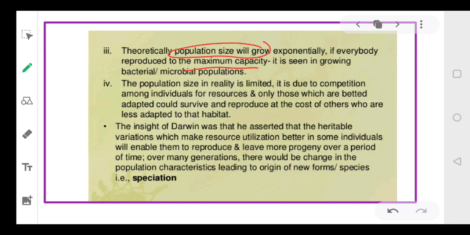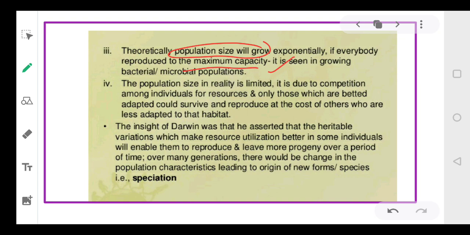ठीक है, एक इंडिविजुअल है या 10 इंडिविजुअल्स हैं, अगर उन्हें प्रॉपर खाना मिलता है, प्रॉपर एटमॉस्फेयर मिलता है, so they will eat food and they will reproduce and multiply, so they will produce maximum number of individuals. As we can see in bacteria, अगर उन्हें हम एक ऑप्टिमम एनवायरनमेंट देते हैं तो they will multiply exponentially. जो उनकी रेट होगी वो फास्टेस्ट होगी, और वो in small amount of time they will reach the maximum capacity.